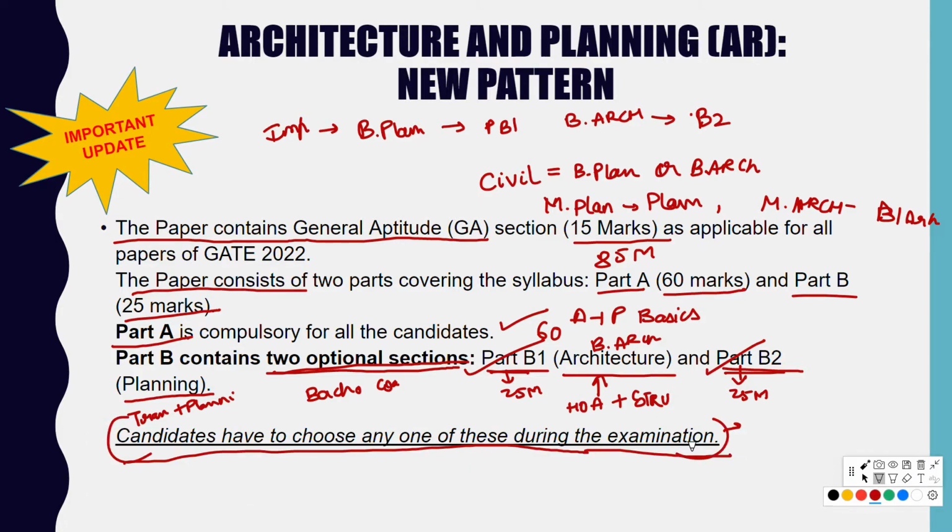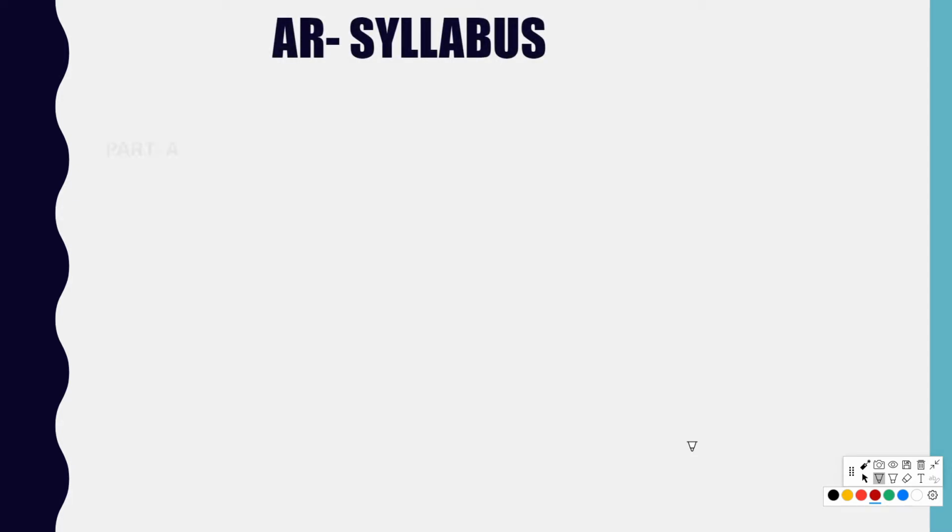So let's know about the syllabus of GATE architecture and planning. The syllabus is the same as we saw in 2021, when the new syllabus was launched. Last time the syllabus was divided into 3 parts, that is part A, part B and part C.